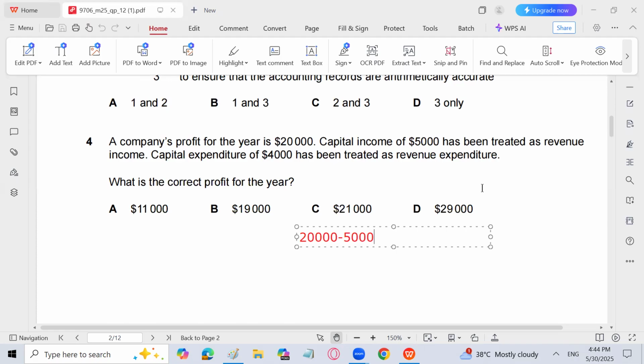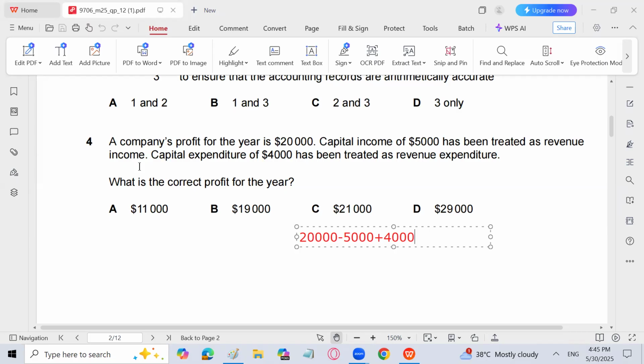The capital expenditure of 4,000 was a purchase of a non-current asset which we recorded as an expense, so 4,000 has been subtracted which should not have been. So we add 4,000: 20,000 minus 5,000 is 15,000, plus 4,000. So B is the answer, 19,000.